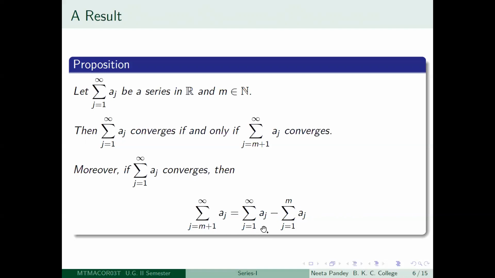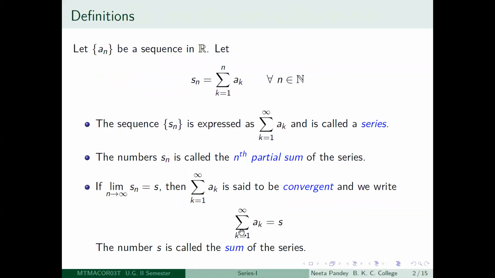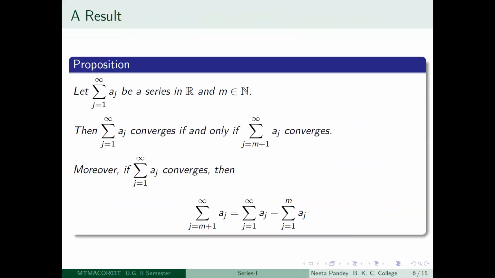And if it was convergent, then its sum will be equal to the limit of its sequence of partial sums. So since we wrote that first slide, we will write it like this. Therefore the sum of the series is also written like this, provided your series is convergent. So there should be no confusion as to that.